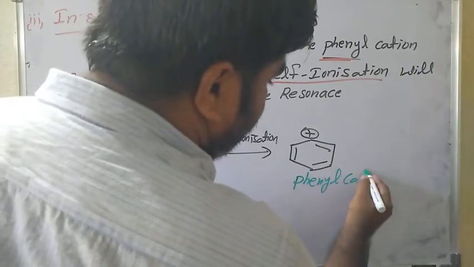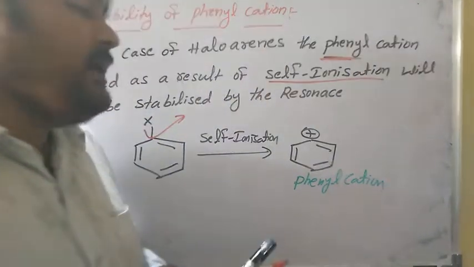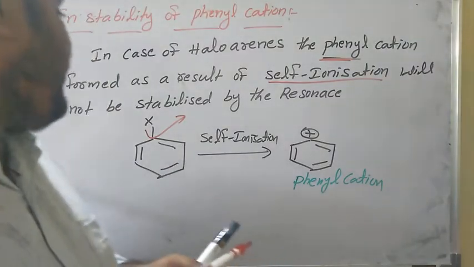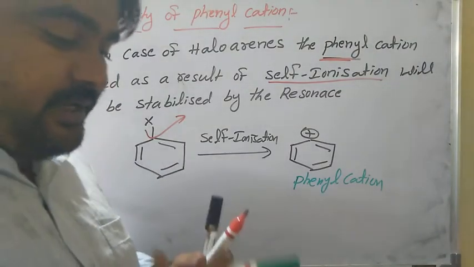This is the phenyl cation. See here, in case of haloarenes, the phenyl cation is formed.